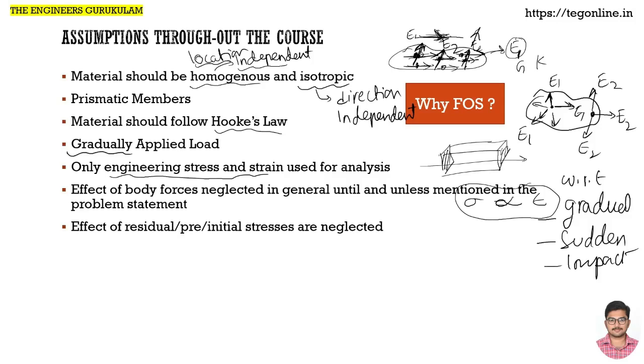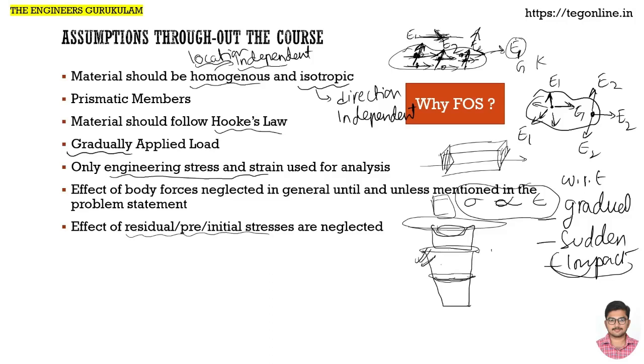So the effect of residual or pre or initial stresses is neglected. Say for example, there is a glass or a tumbler. It is a usual usage to say glass, but actually it is a tumbler, a utensil, a steel glass. How are these actually made? We take a steel blank and draw this blank to its shape. There will be an upper die and a lower die. This lower die will have the shape of this glass or tumbler, and we will push the upper die downwards by holding the blank at its edges.